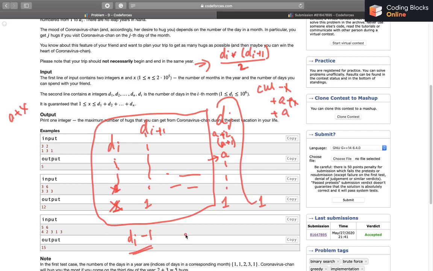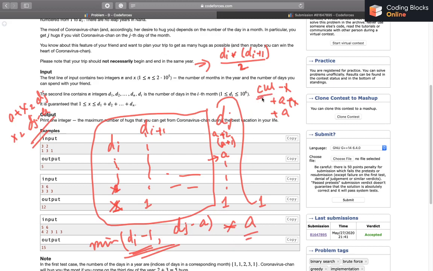So the second worst case scenario is when we reach d of j. For that, the number of extra days that we add is going to be x equals d of j minus a. So the extra number of days that we can add is going to be min of d of i minus 1 and d of j minus a. And for each extra day that we add, we'll have a profit of a.